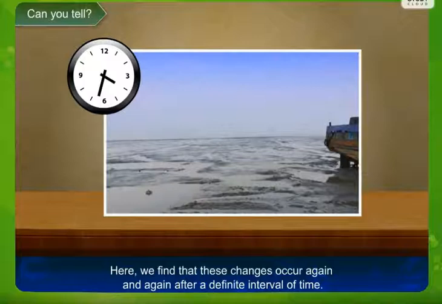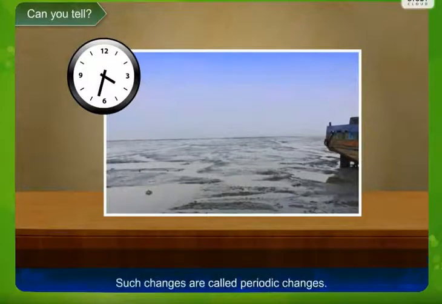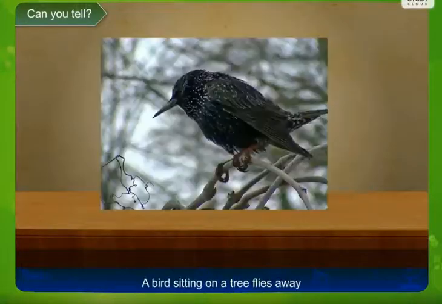Now another example, suppose Monday comes after every 6 days. So this change is repeated. Such changes are called periodic change. Like when you were attending school, every period there was a change after 30 minutes. So every 30 minutes there was a change, and such changes are called periodic changes. So periodic changes are those changes which take place after a regular time interval.